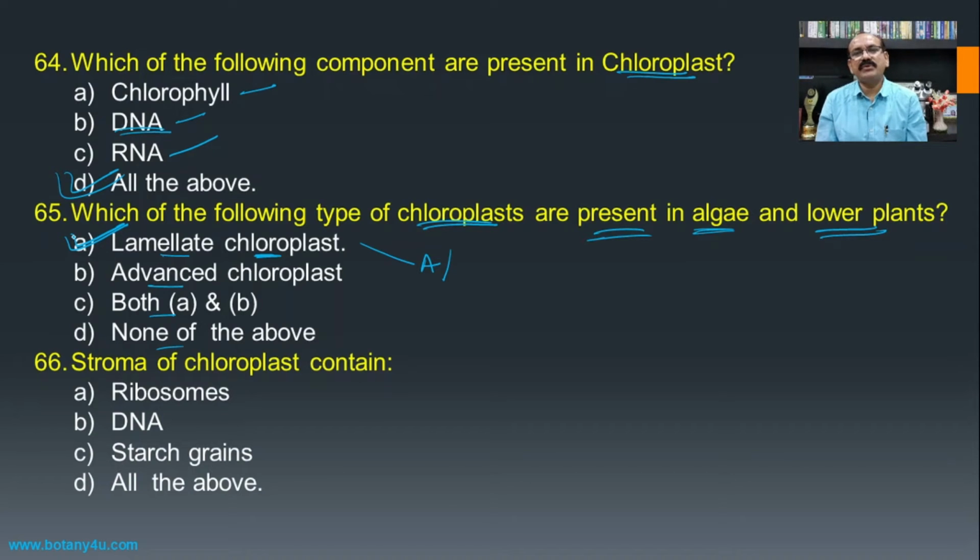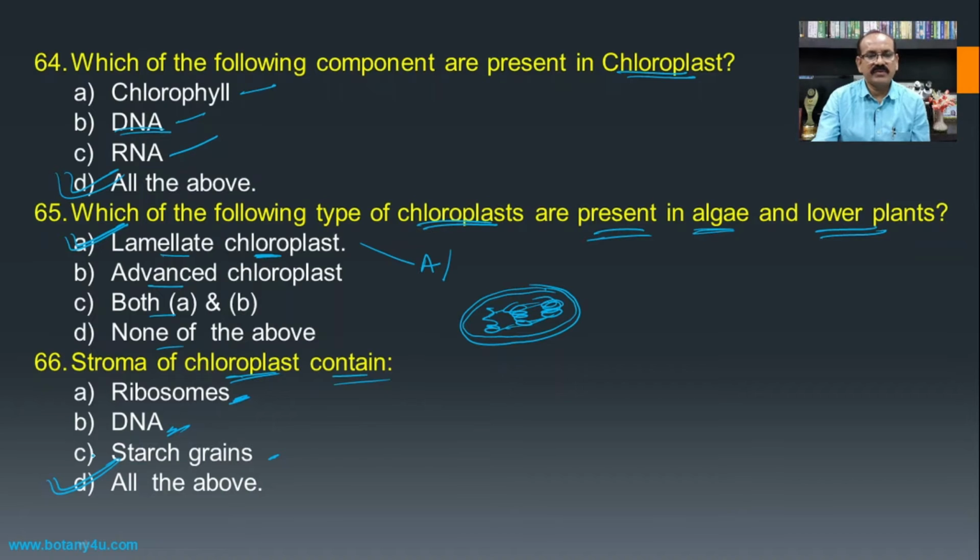And the advanced type of chloroplast is a characteristic feature of higher plants, in which the structure that we are studying has an outer membrane, an inner membrane, and the presence of grana, and these grana are joined with each other by means of the stroma lamellae. The stroma of the chloroplast contains ribosomes, it also contains DNA and starch grains, and hence all of the above is the answer for this question.